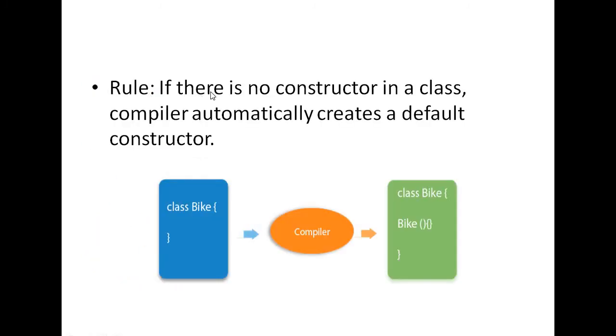So what is the rule? If there is no constructor in a class, the compiler automatically creates a default constructor. This is a very important point. Whenever I am creating the Bike class and I do not write any constructor, what will the compiler do? The compiler will create one default constructor Bike. This is one default constructor.